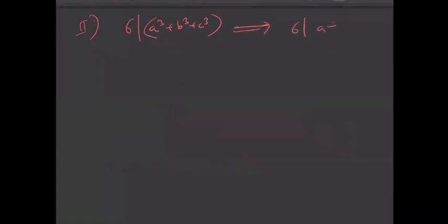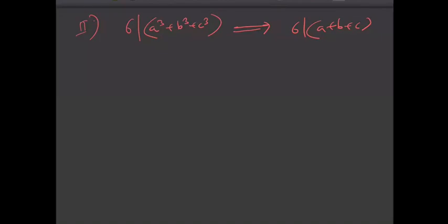Yes. Now let us try to prove the second part. Second part is, now we'll assume that 6 divides A cube plus B cube plus C cube, and we'll try to prove that 6 divides A plus B plus C, right? This is the second part. So try to understand this very carefully. So you'll learn many things now in this part. See, now I'm using another method. I'm not using the identity of A cube plus B cube plus C cube minus 3ABC. I'm using another method so that we can learn something new.